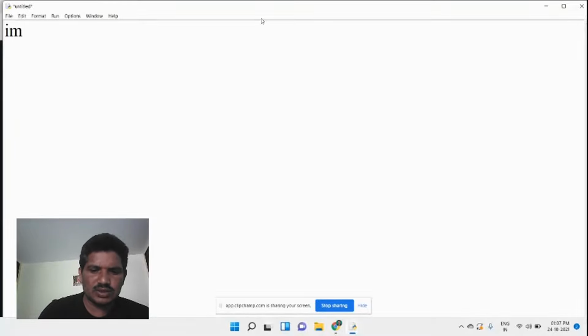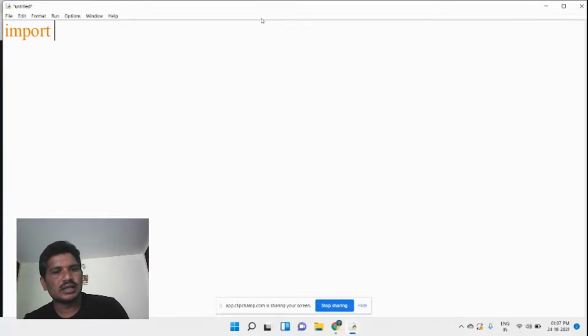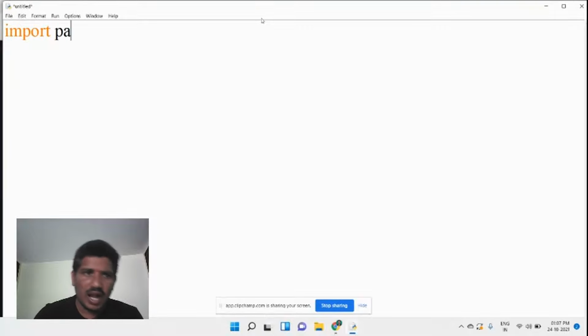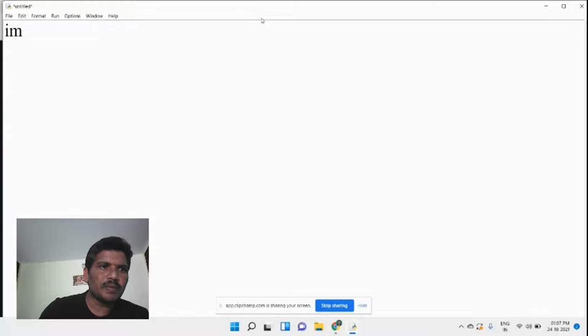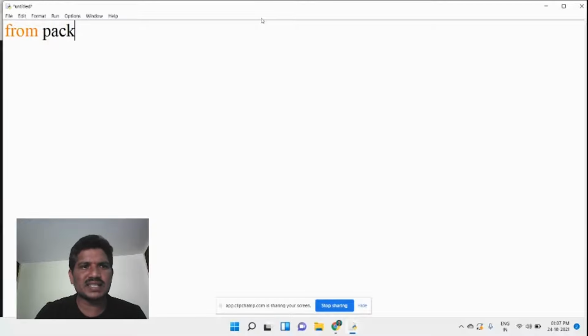How do we import that package? The syntax is import package name, or else from package name. What is the package name here?